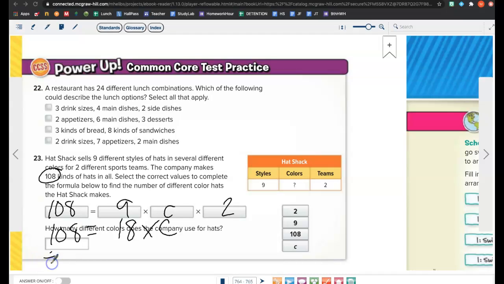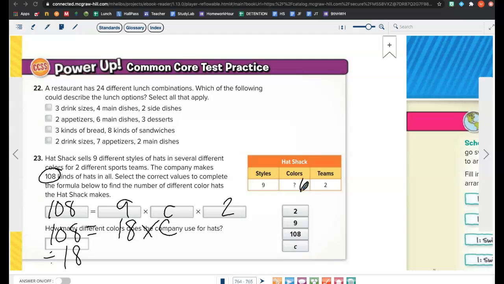Divided by 18. Okay, so what is 108 divided by 18? 6. So how many different colors are there? 6. Questions on that one? No. Okay, so this is kind of that working backwards process.